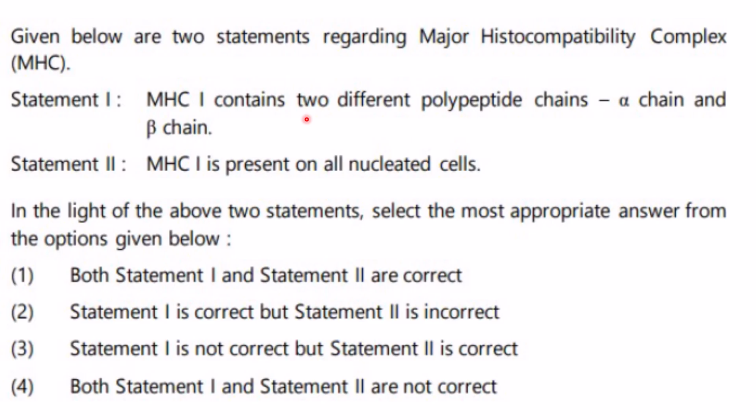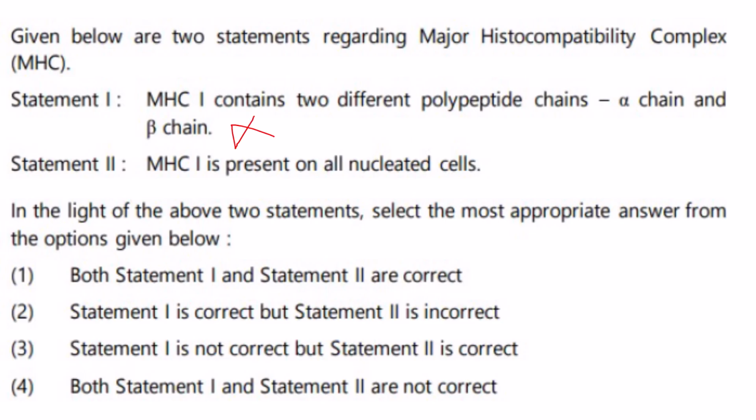So "MHC1 contains two different polypeptide chains, alpha chain and beta chain" is not correct. It has different polypeptide chains, that is alpha chain and beta 2 microglobulin chain. Alpha chain and beta chain, two different polypeptide chains, are present in MHC2, not 1. So statement 1 is not correct.